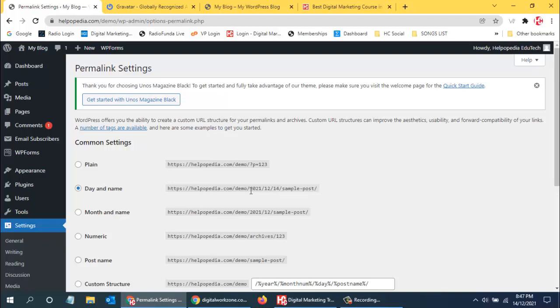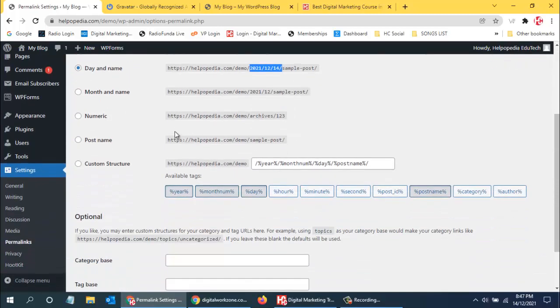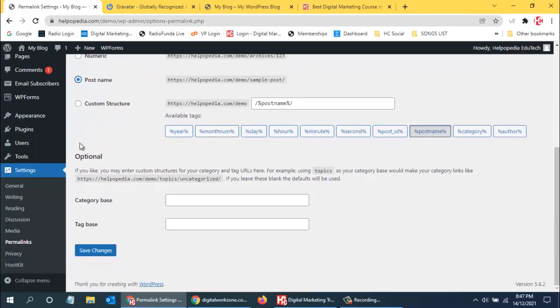But this is not a search engine friendly URL. It should just be the name of the website and the blog name. So we just need to use post name. And this is a once in a lifetime setting that we have to do. Once we have done this, we don't have to change it again. So this is only a one time setting. We click on save. That's it, and now all our URLs will be search engine friendly.